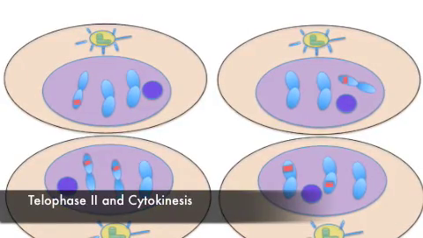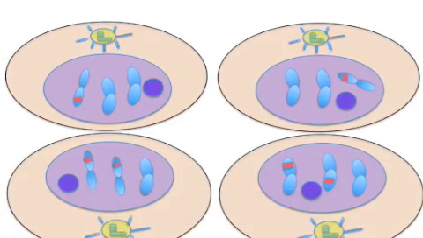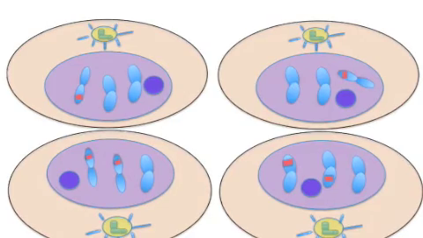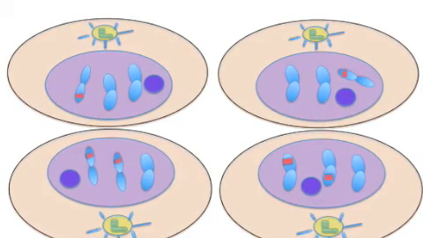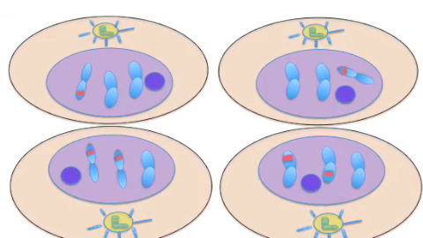In telophase 2 and cytokinesis, each cell already formed in meiosis 1 splits into two more cells, making a total of 4 haploid daughter cells. Each of these cells is genetically different from the parent cell. Though these two cycles are very similar, prominent differences exist between them. The biggest one is what these cycles actually accomplish.